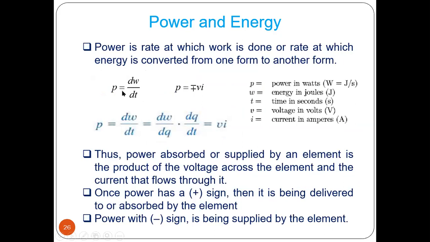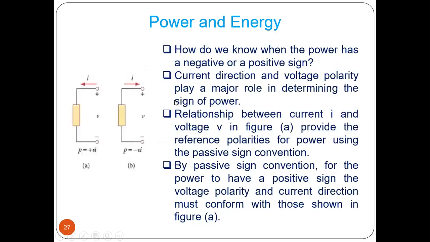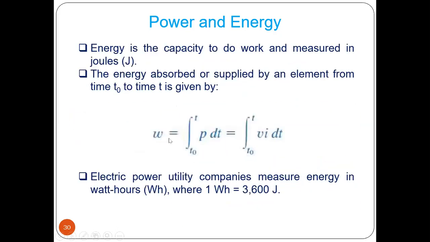W is nothing but P dt, and we have to integrate that to get W. So W equals the integral of P dt with boundary conditions. P you can write as VI. Electric power utility companies measure the energy in watt hours, where 1 watt hour equals 3600 joules.